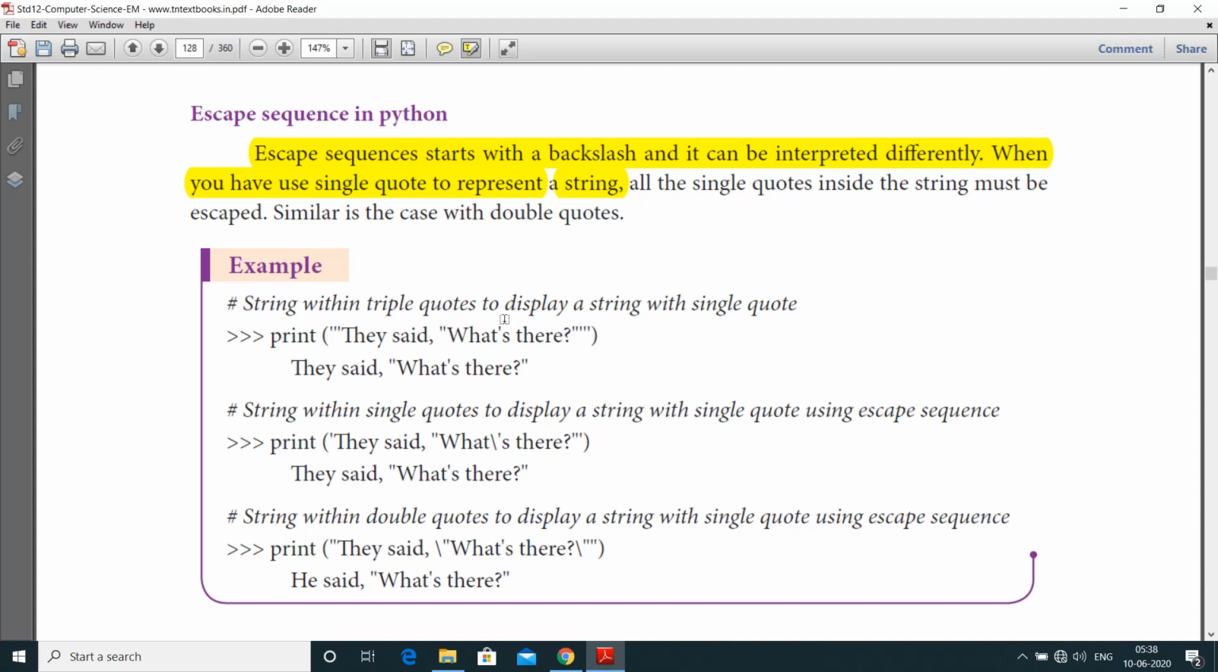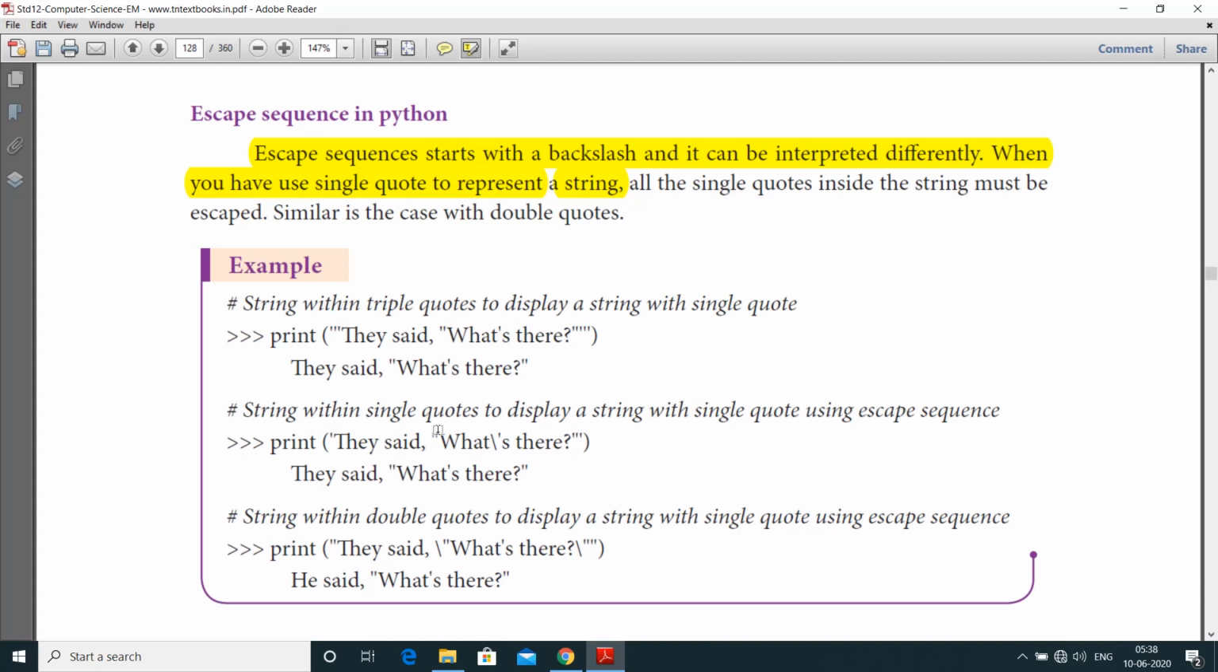String within triple quotes, to display a string within single quote: print of they said what's there. Here between T and S, a space is given. So let us see the output: they said what's there. Between them some space will be given.